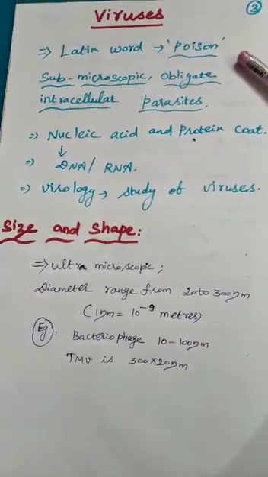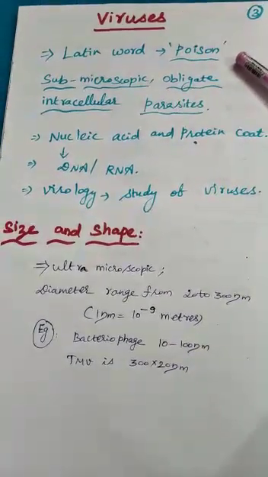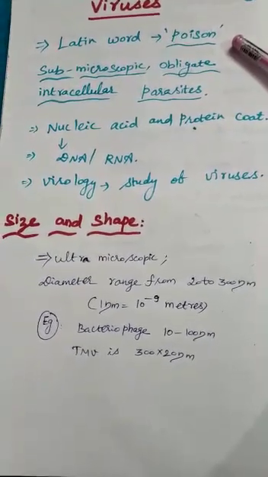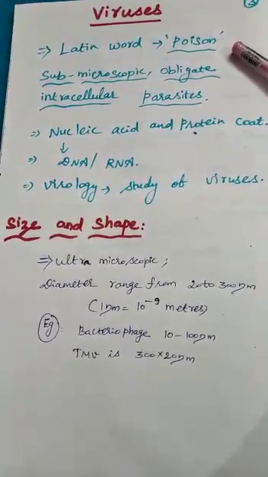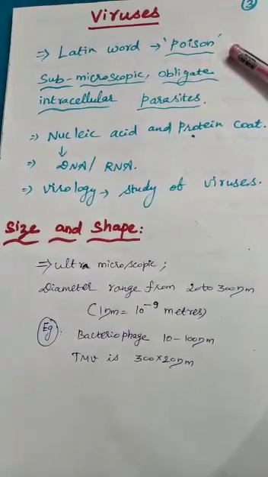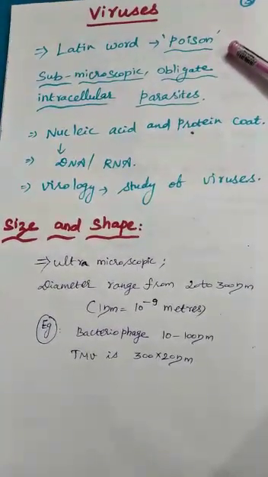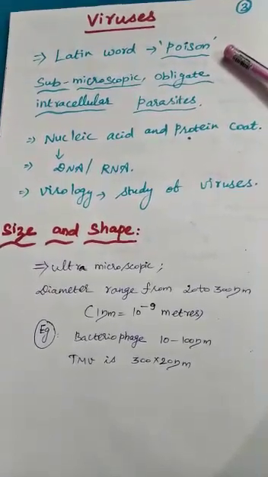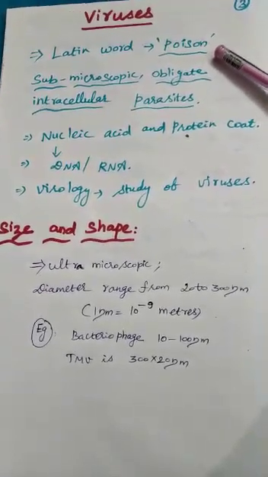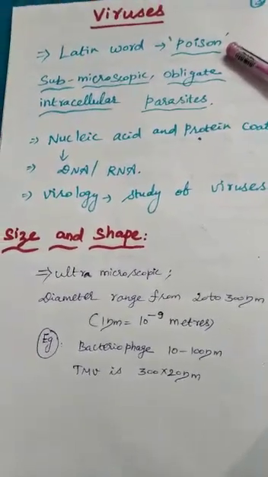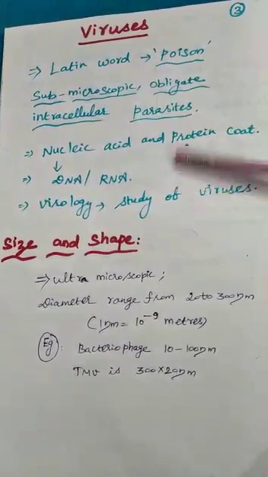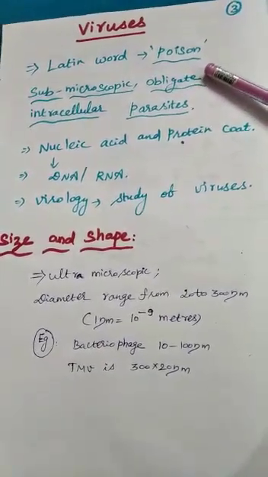So Ebola, Zika, SARS, and H1N1, and also COVID-19. Okay, so these are the biological agents which cause disease in human beings. So that is the viruses. In the Latin word, virus means poison. So from this situation, this is the better topic to learn a virus, I think so.